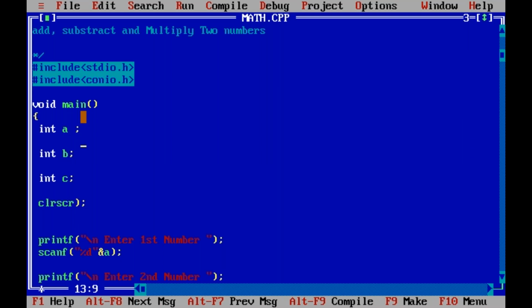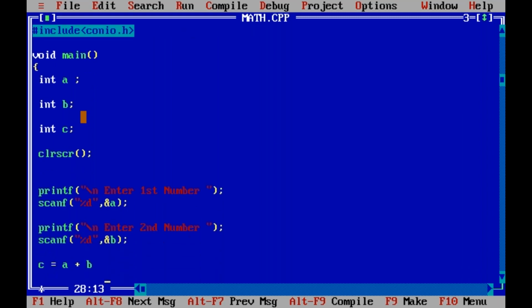Now we should correct all the errors. Yes, the compiler shows all the errors from top to bottom. The interpreter shows only one error, but the compiler shows all the errors from top to bottom.